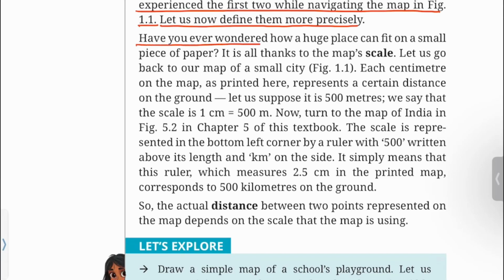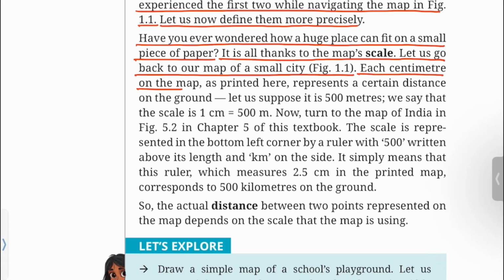Have you ever wondered how a huge place can fit on a small piece of paper? It is all thanks to the map's scale. Let us go back to our map of a small city, figure 1.1. Each centimeter on the map, as printed here, represents a certain distance on the ground. Let us suppose it is 500 meters. We say that the scale is 1 centimeter is equal to 500 meters.